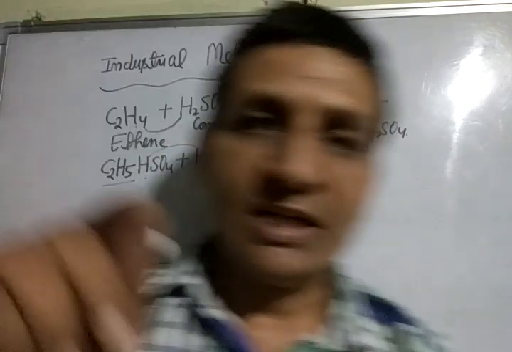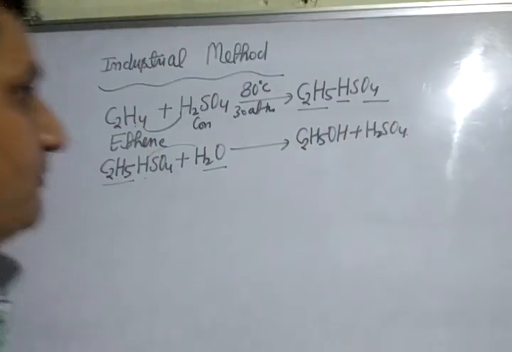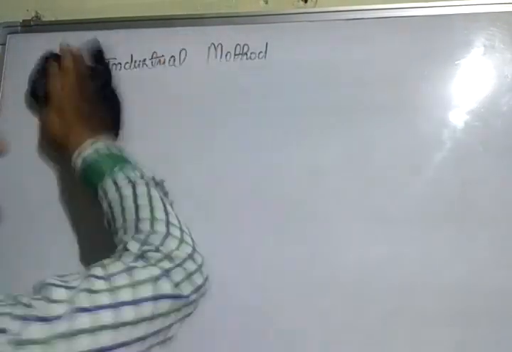Now I am telling you the physical properties of alcohol.